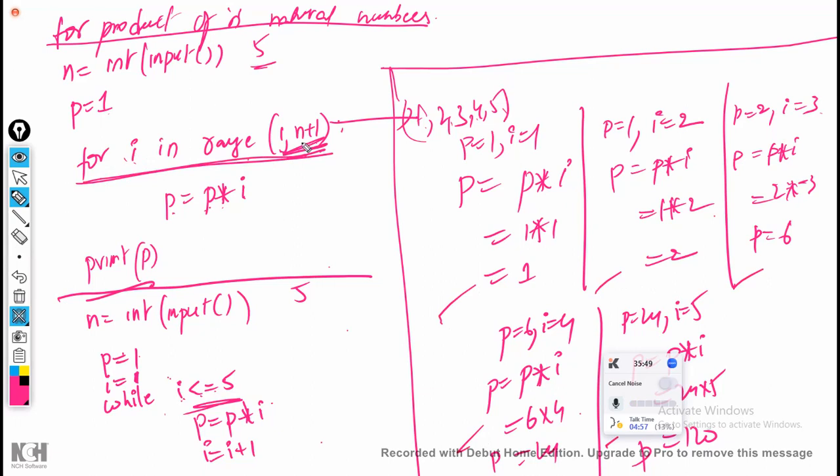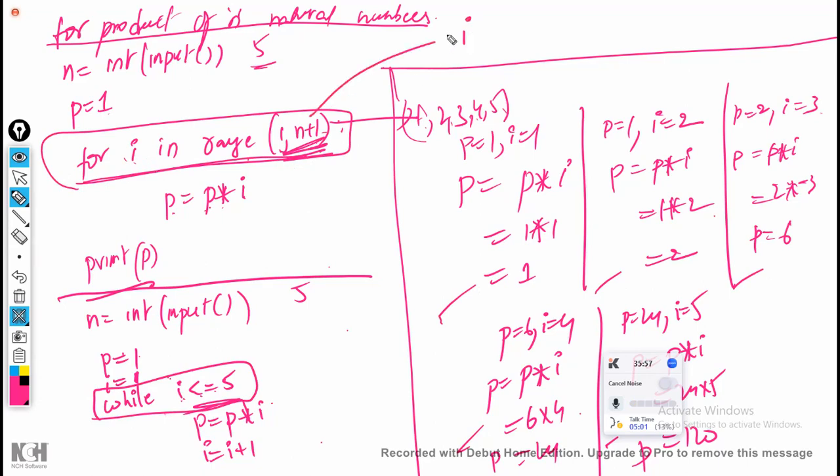Here the for loop is there. This for loop you have converted as a while loop. The same to same as it is. Now here what happens? It is going to consider different I values. First 1, followed by 2, followed by 3, followed by 4, followed by 5. It is going to consider different I values.